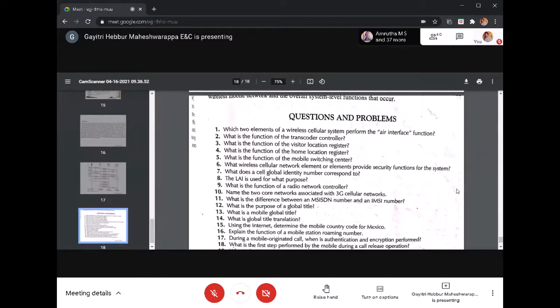So the offline portions which I have covered: what are the AMPS system characteristics, that is, what is the downlink and uplink frequency, and the subscriber identification numbers, what is the MIN number, and what else, SID numbers, that is called identification numbers.